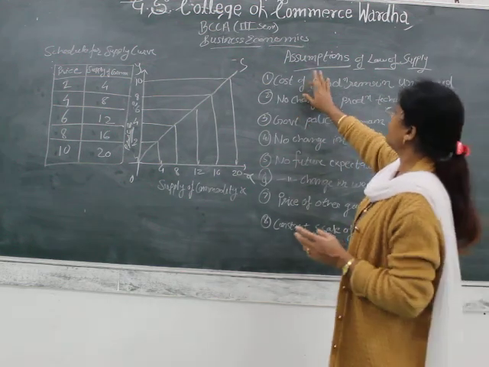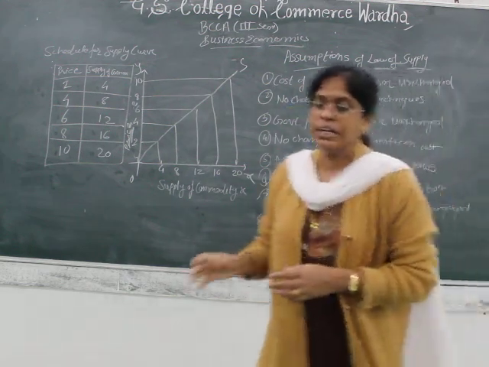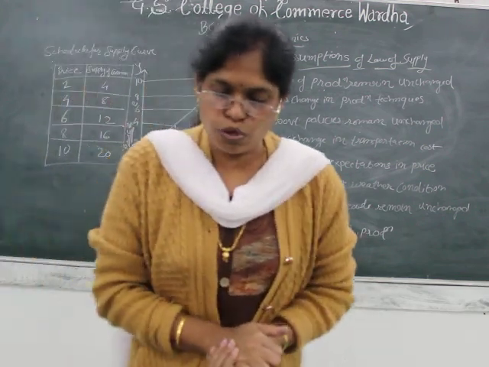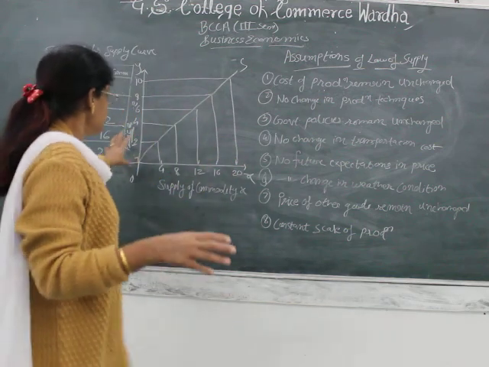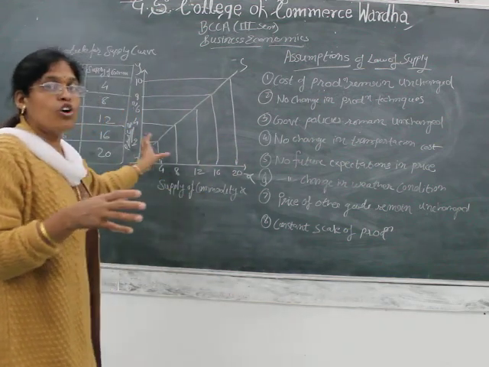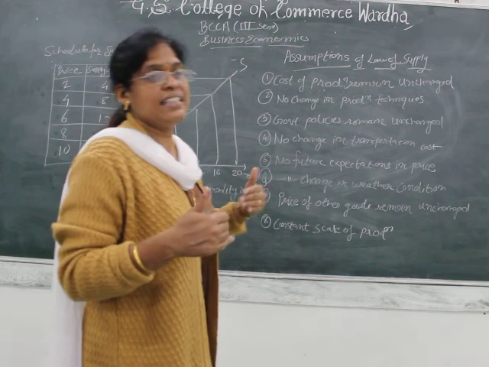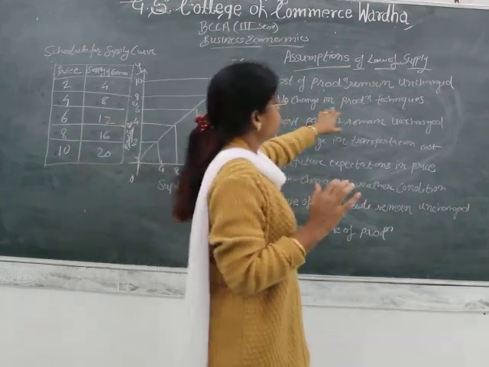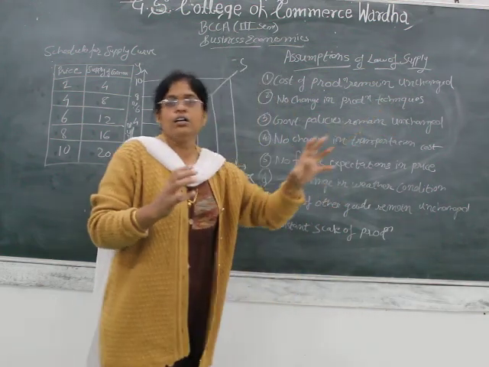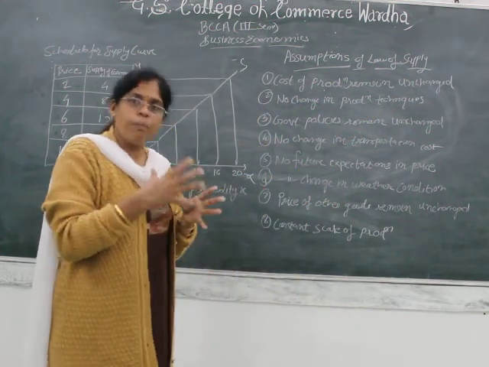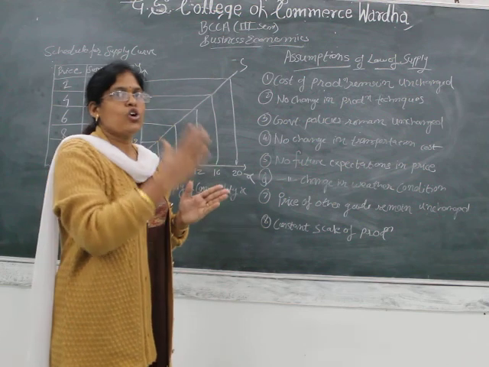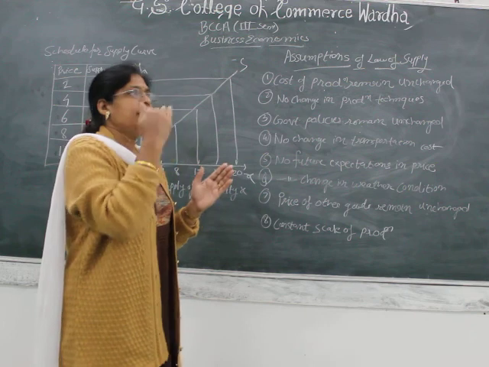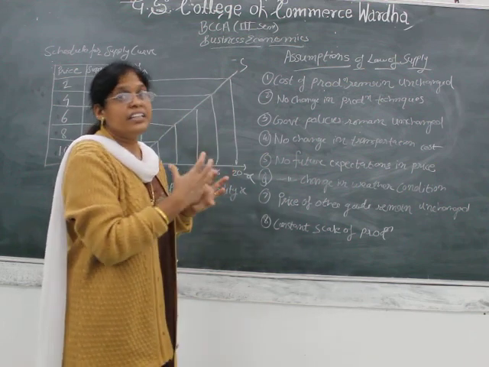So what is the very first assumption? The cost of production remains unchanged. It means the supplier wants to sell his quantity at the maximum rate. The second assumption is no change in production techniques. Once the quantity of a particular commodity is produced, whatever cost is incurred in that batch, the producer has done his production.